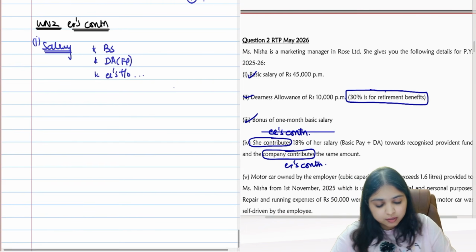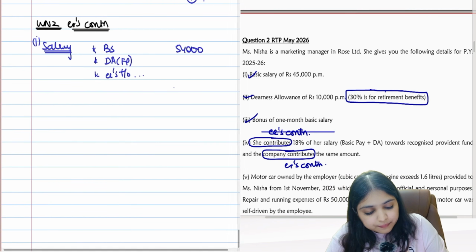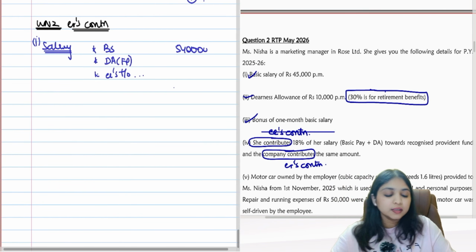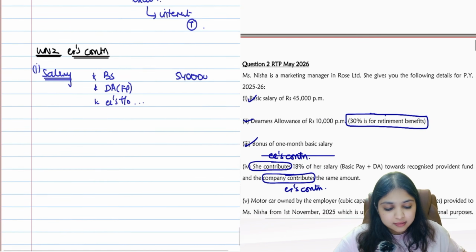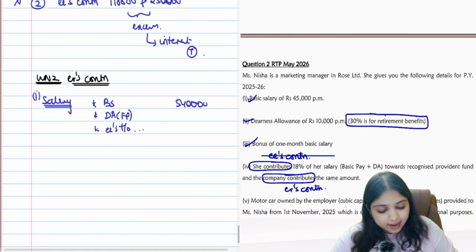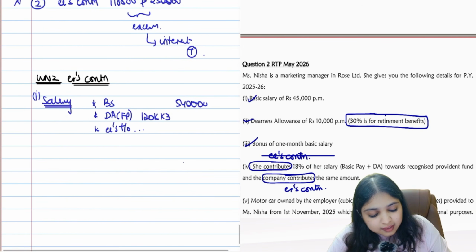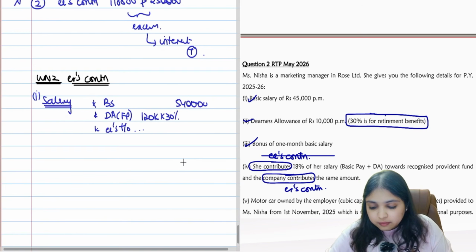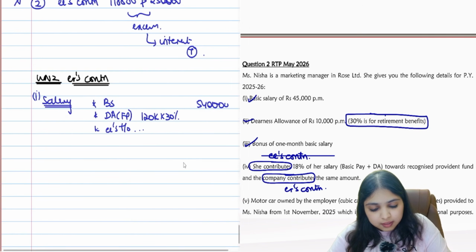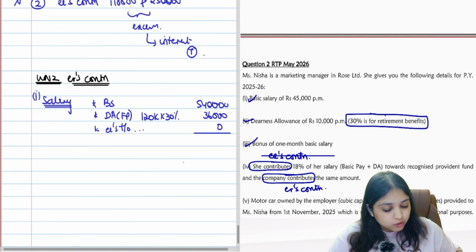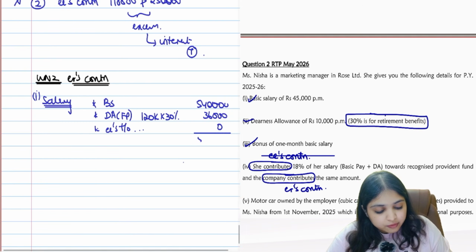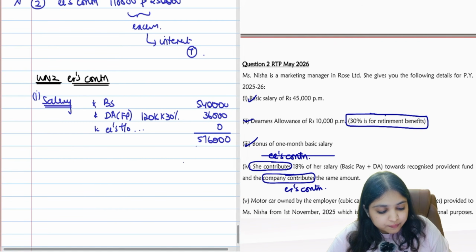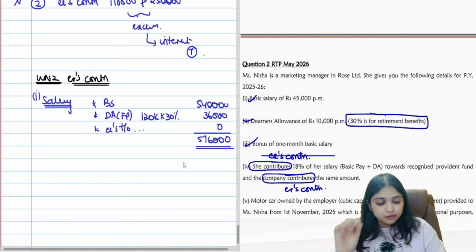One second. Here, basic salary 5,40,000. What about DA? DA forming part I have to take. Only 30% is forming part, guys. My total DA was 1,20,000. Only 30% is going to form part, which is going to be 36,000. And we don't have any commission. So what's your salary for the purpose of RPF? 5,76,000 will become your salary for the purpose of RPF.